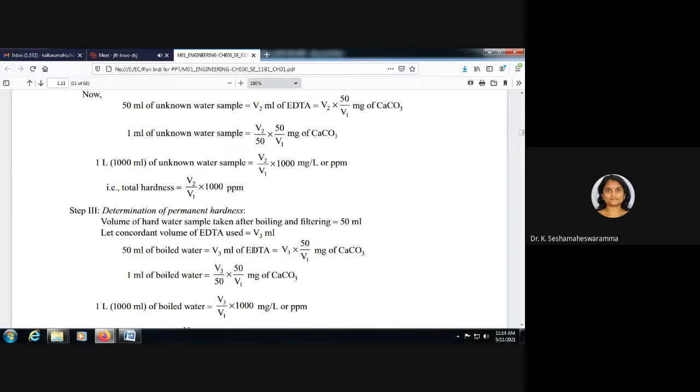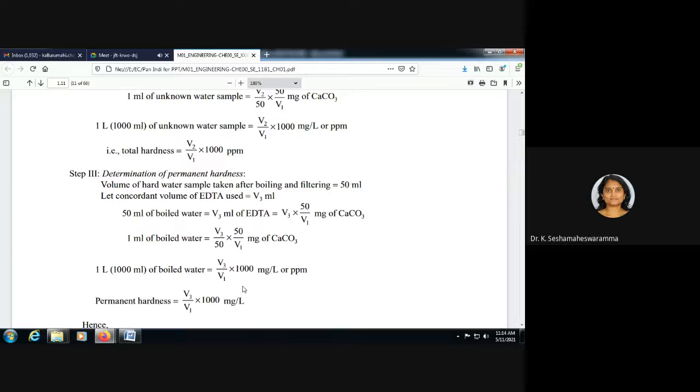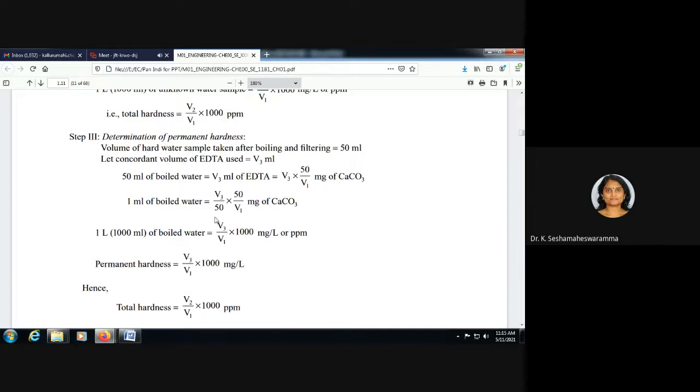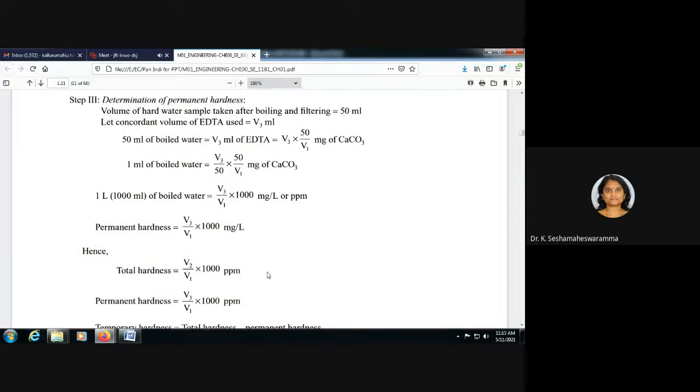50 ml of boiled water is equal to V3 ml of EDTA, that is equal to V3 into 50 by V1 mg of calcium carbonate equivalents. So 1 ml of boiled water is equal to V3 by 50 into 50 by V1 mg of calcium carbonate. For 1 liter of boiled water it is V3 by V1 into 1000 mg per liter or ppm. So permanent hardness is equal to V3 by V1 into 1000 mg per liter. From this equation we are getting permanent hardness.